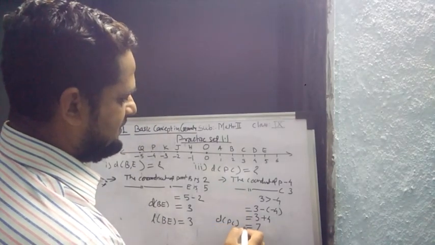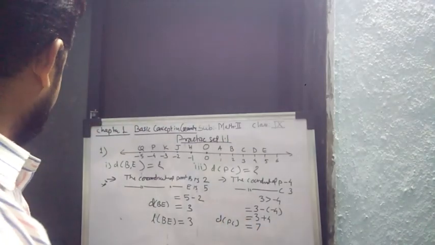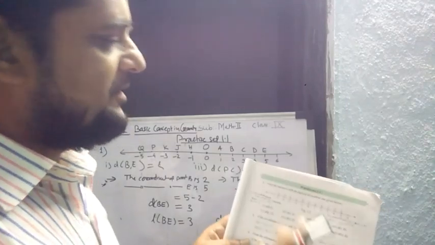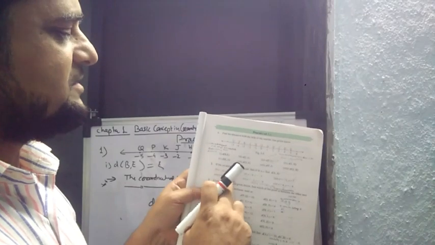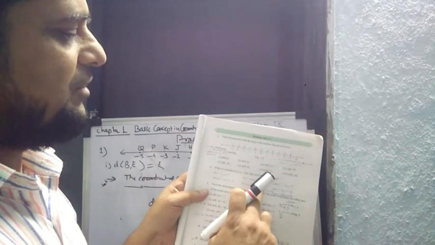So like that you can solve all of these. It is very simple. Now in practice set 1.1, the second question is given that the coordinate of A is x and of B is y. Then find AB.